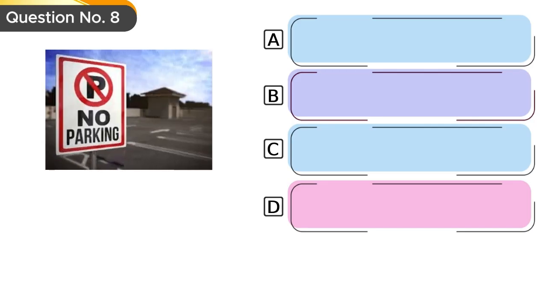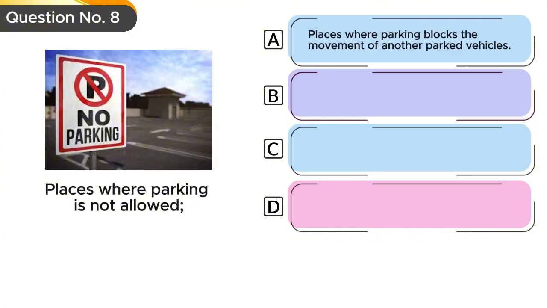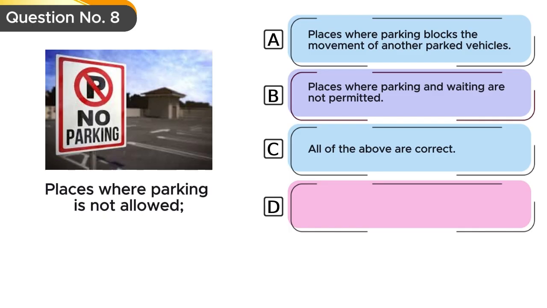Question number 8. Places where parking is not allowed. Option A. Places where parking blocks the movement of other parked vehicles. Option B. Places where parking and waiting are not permitted. Option C. All of the above are correct. Option D. The road next to another parked vehicle.